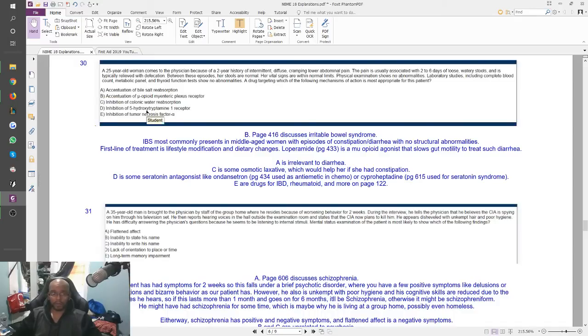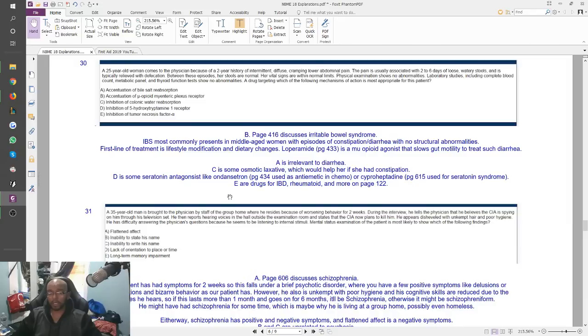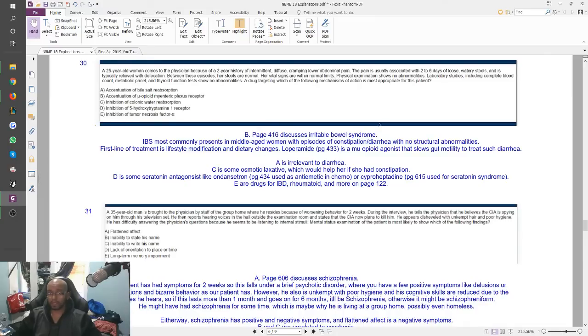Inhibition of 5-hydroxytryptamine. This thing, answer choice D, is some kind of serotonin antagonist like ondansetron or cyproheptadine, and those are not things we need for her. Ondansetron is used as an antiemetic in chemo patients, and cyproheptadine is used for serotonin syndrome. So that's not for us at all.